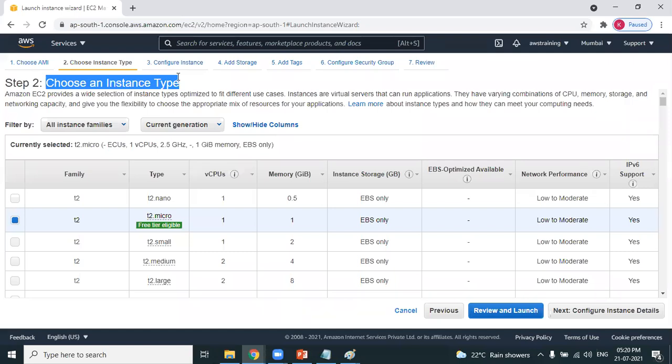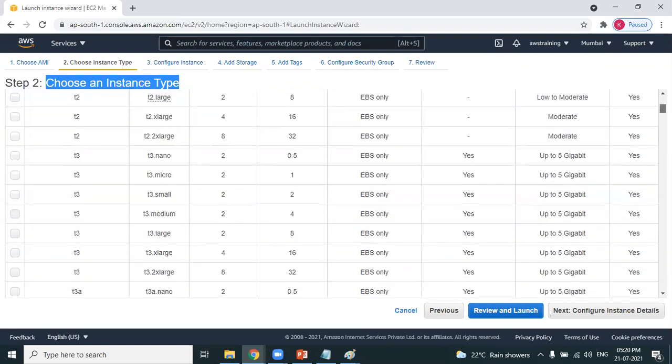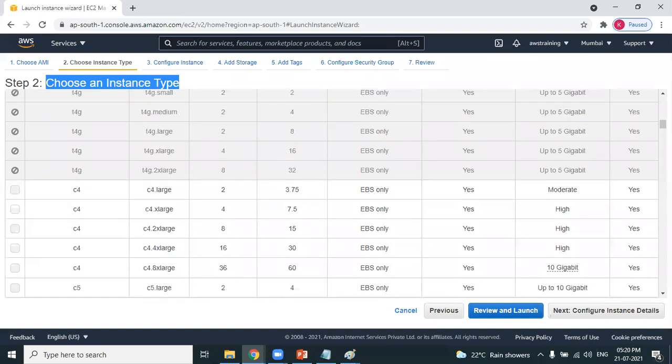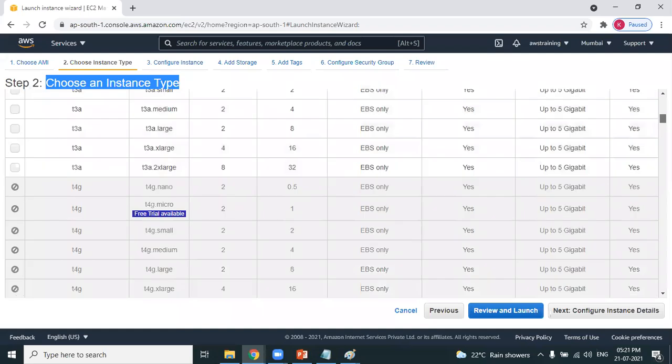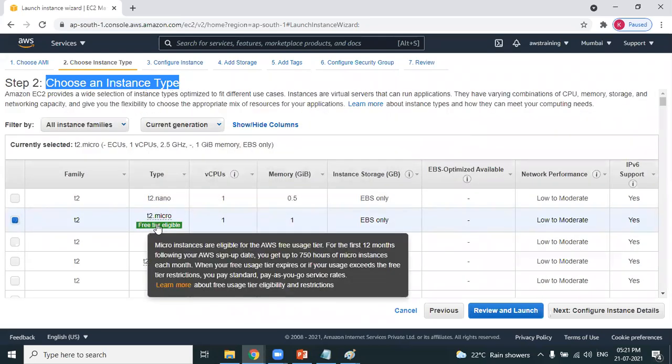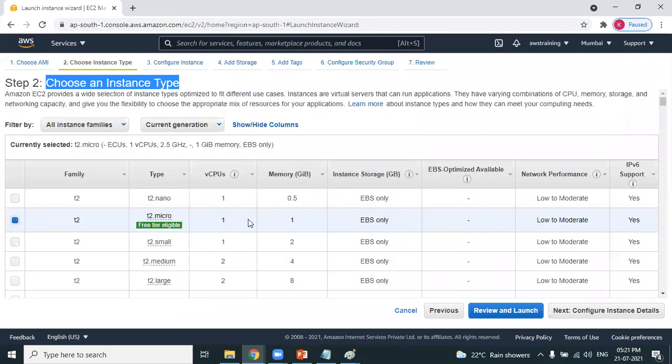You need to select the type of the instance. AWS provides different types of instances. You can see here T2 nano, T2 micro, T2 small, T2 medium, T2 large, a whole lot of instances available. But have you observed the only instance which is eligible for free tier? The only instance which is eligible for free tier is T2 micro. And as I told you, what we have created is a free tier account. So T2 micro is more than enough.